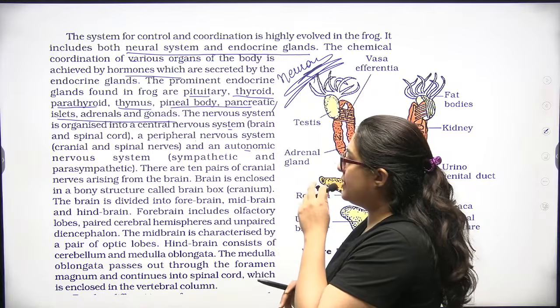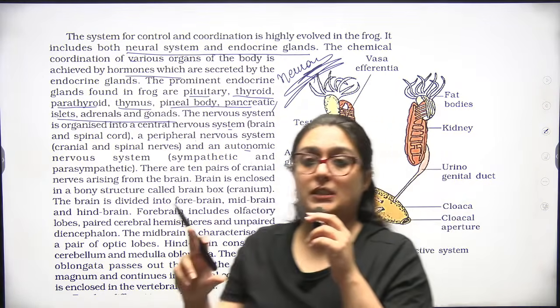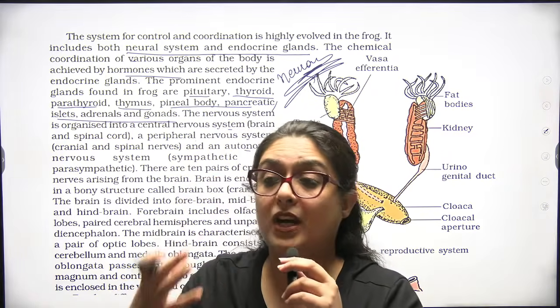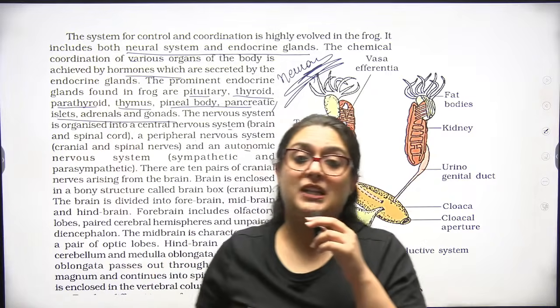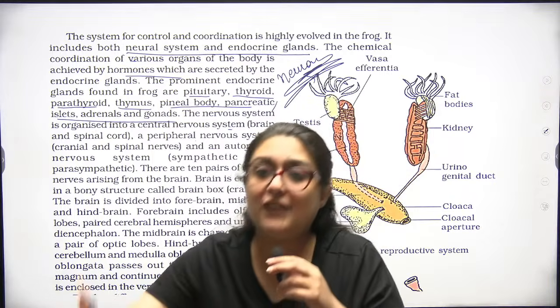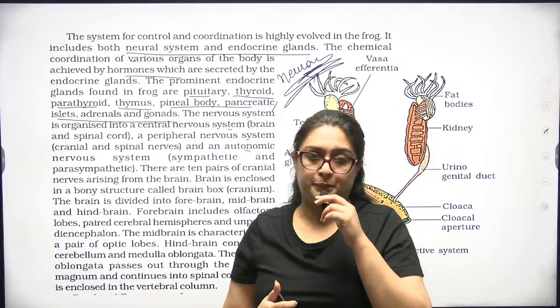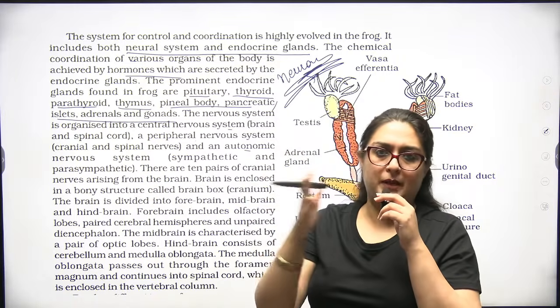And there is the autonomic nervous system, sympathetic and parasympathetic. Sympathetic works in the emergency condition. Parasympathetic relieves you from the emergency condition. Sympathetic is stressed, parasympathetic is relaxed.